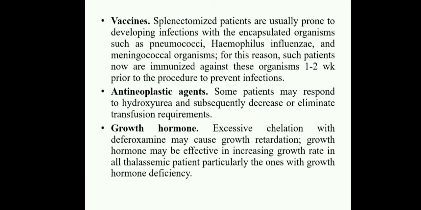Growth hormones: because the child is suffering with growth retardation, excessive chelation with deferoxamine may cause growth retardation. Growth hormones may be effective in increasing growth rate in all thalassemic patients, particularly the ones who have growth hormone deficiency. This also you should supplement whenever you are giving the medical management.